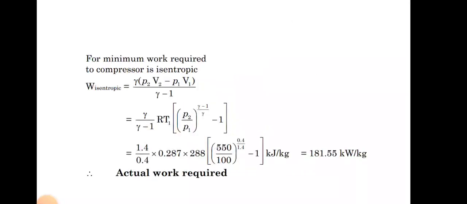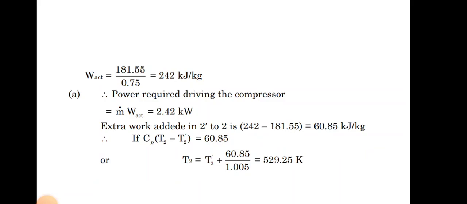For the minimum work required, we know the formula for work done for the isentropic process: gamma into (P2 V2 minus P1 V1) divided by gamma minus 1. We know all the values, and from this we get the work done for isentropic, W equal to 181.55 kilowatt per kilogram. From this value we find the power requirement of the compressor. We know the formula m into W actual. From this value we find the final temperature, which we don't know yet.